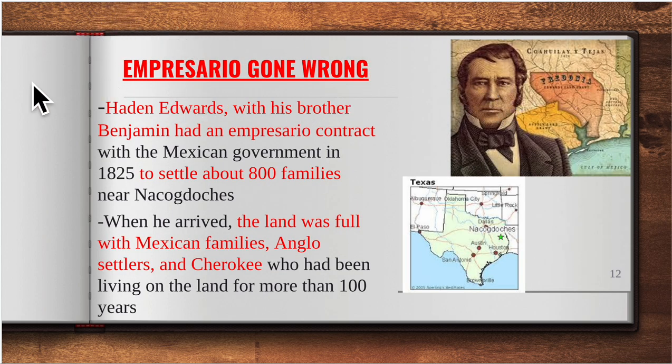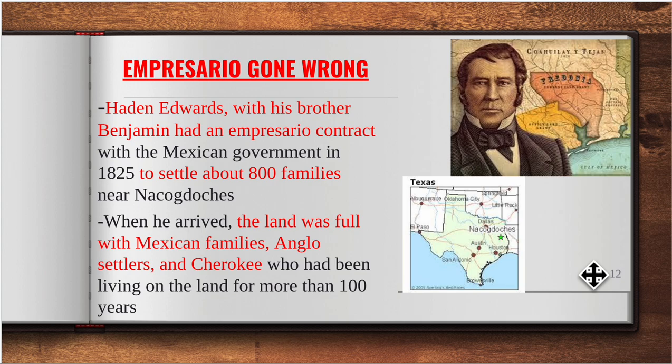All right, so: impresario gone wrong. We talked about a few impresarios already. We're going to talk about a bad impresario. His name is Hayden Edwards, this man right here. And he had a brother named Benjamin. The Mexican government had given them an impresario contract to fulfill. So they had the right to the land. They had the right to bring people from the United States to fulfill this contract so that they could get land themselves. It was based here in Nacogdoches. They wanted to settle 800 families near Nacogdoches.